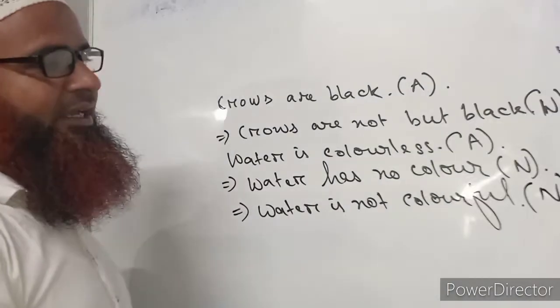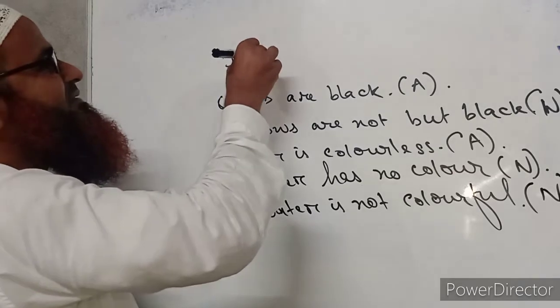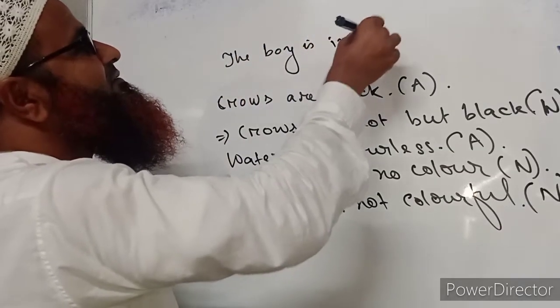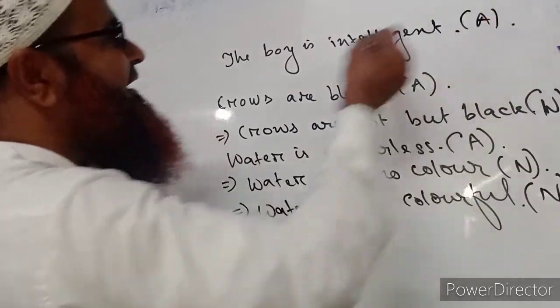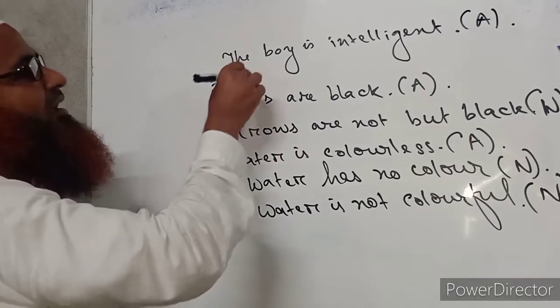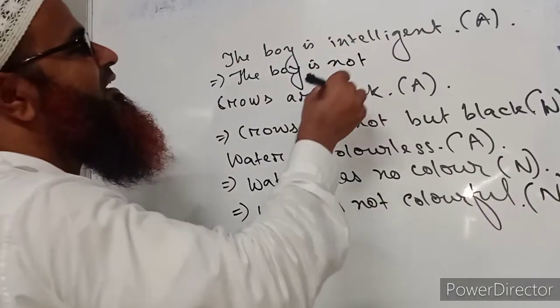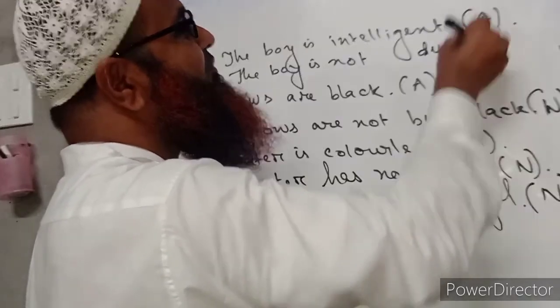Again, we may write, the boy is intelligent. In negative we will write, the boy is not dull or foolish.